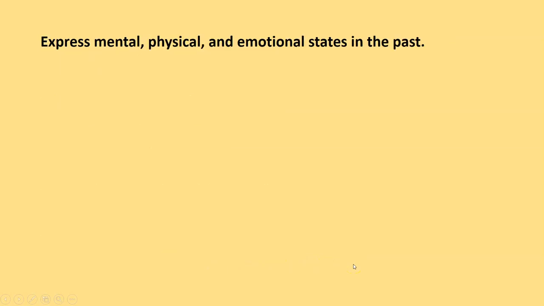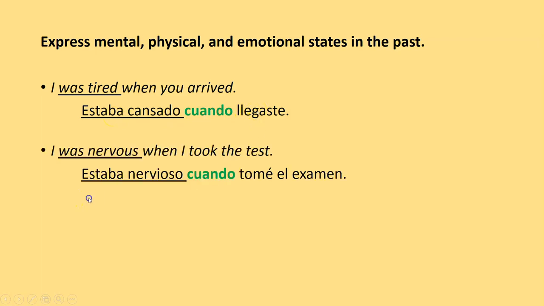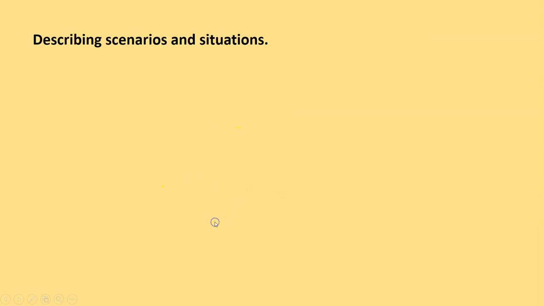Express mental, physical, and emotional states in the past. I was tired when you arrived. Estaba cansado cuando llegaste. See? This is in the imperfect, this is introducing the preterite. I was nervous, estaba nervioso cuando tomé el examen. Same as before. Imperfect, preterite.